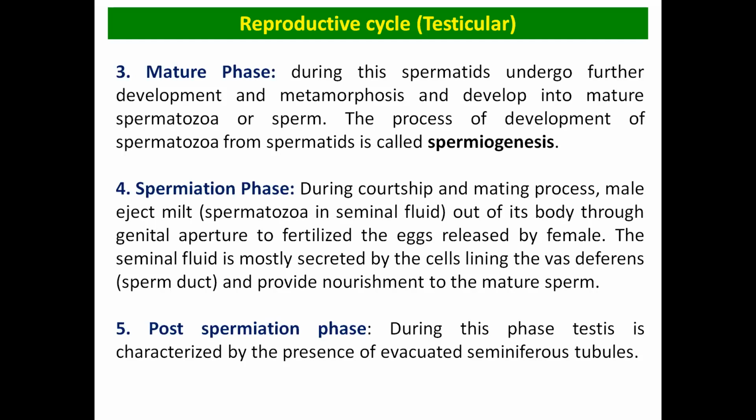So the mature phase is the phase where spermiogenesis occurs, and the fourth phase is the spermiation phase, where the sperms get released out from the body. During the courtship or the mating process, the male basically ejects the milt. Milt is basically the spermatozoa in the seminal fluid, ejected out of the body through the genital aperture, and it fertilizes the egg which is released by the female.